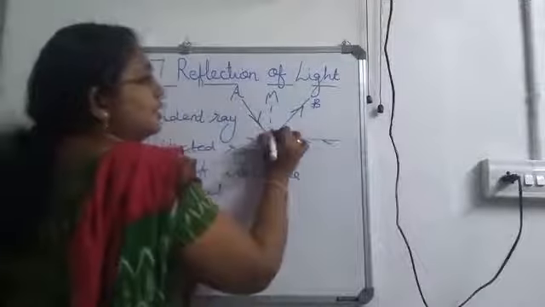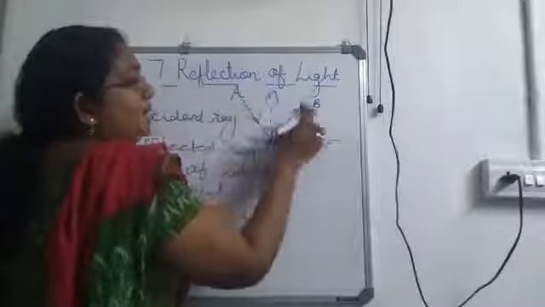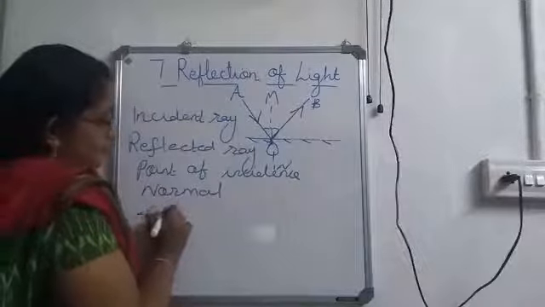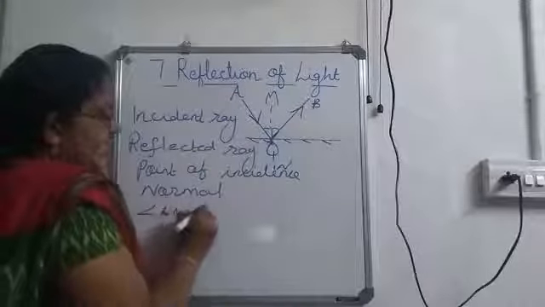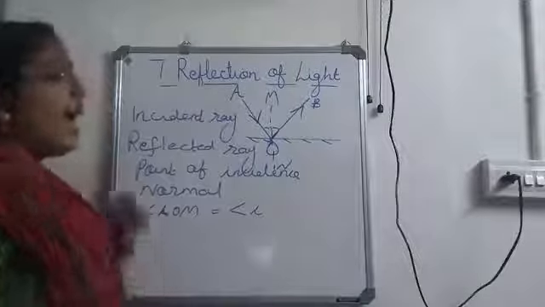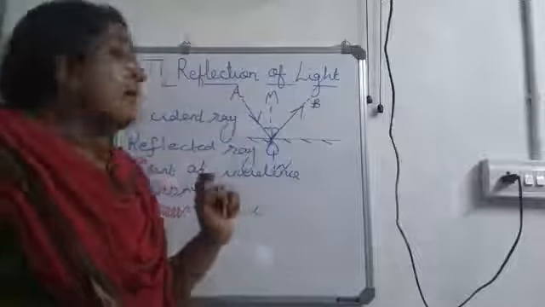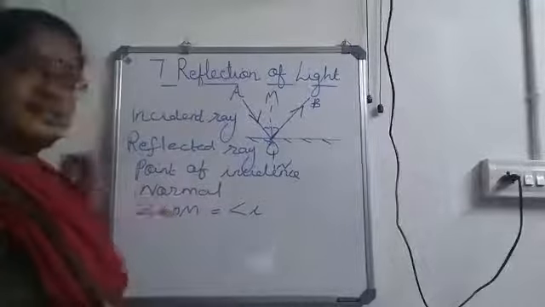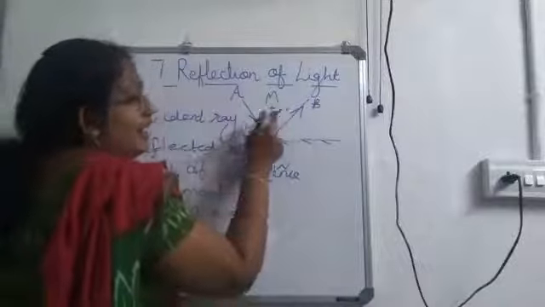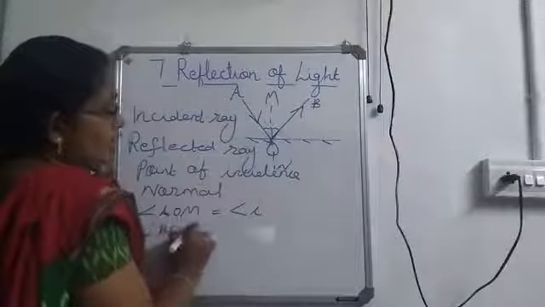Now, when you are drawing the normal, you are getting two angles here, isn't it? Angle AOM and angle BOM. This angle AOM can be called as angle of incidence. Okay, the angle formed between the incident ray and the normal can be called as angle of incidence, and the angle formed between the reflected ray and the normal, here it is angle BOM.